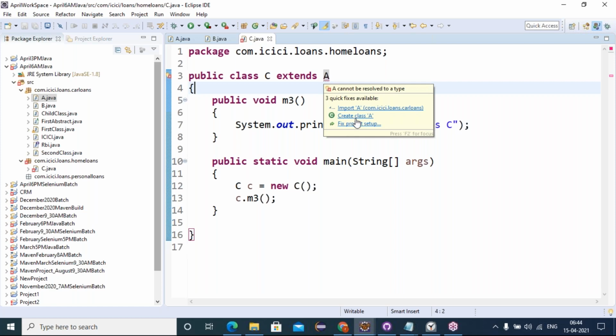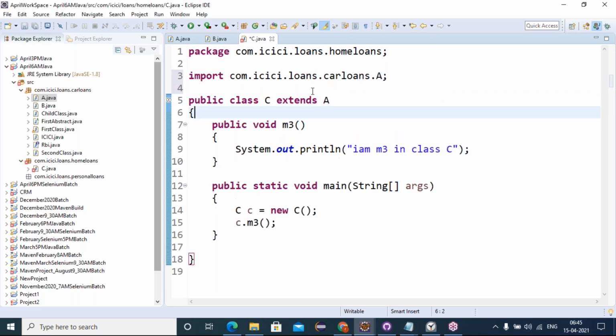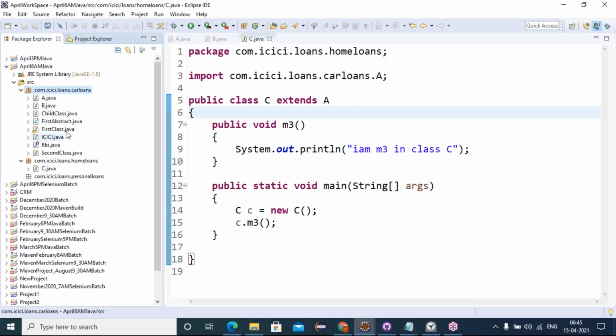Now we got some difference. Earlier we could see only two options to create a class. But now it says it can recognize the class. It is like getting information from your country: which country are you coming from? I'm coming from the car loans package. Yes, click on that to import it. Understood, friends? Public classes can be inherited by classes of any package, whereas default classes can be inherited only within the package.